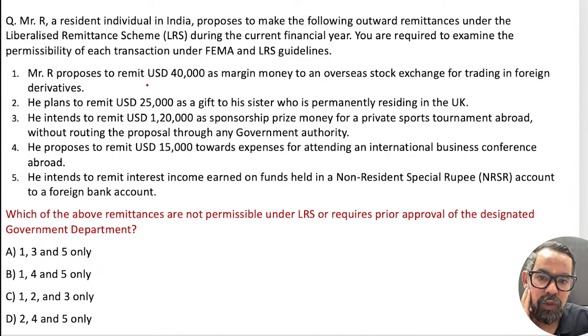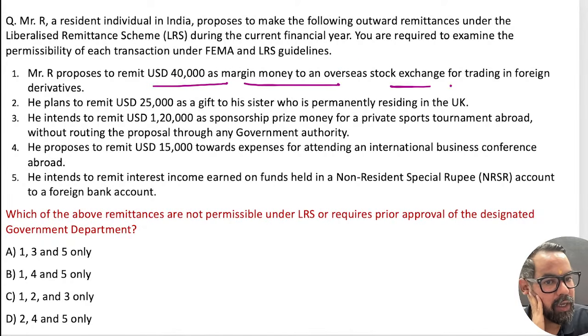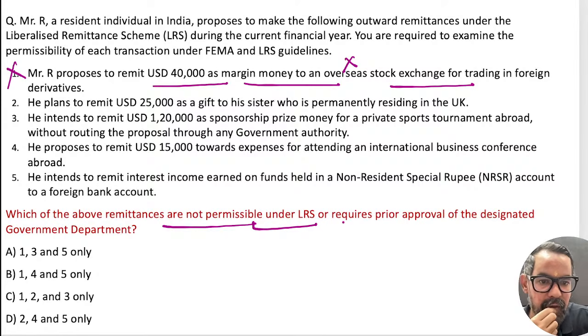So R proposed to remit 40,000 margin money to an overseas stock exchange for trading in foreign derivatives. The first statement is not allowed, it is in the prohibited areas, so this is not allowed. What we have to find out is which of the above remittances are not permissible under the LRS and require prior approval. The first one is prohibited, right? So the 40,000, right? This is prohibited under Schedule 1 itself.